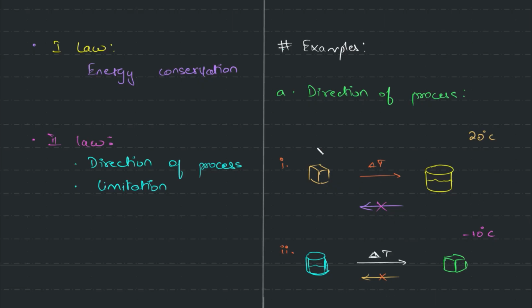For this to happen, you don't need any external force per se. The surrounding is enough. But for the other way around, from the right to the left, you need an external energy, an external source for this to happen. Basically, we need a fridge to convert water to ice. So in our day-to-day life, if we live in a place wherein this is the normal temperature, we need a refrigerator to convert water into ice. So that's the thing about direction.